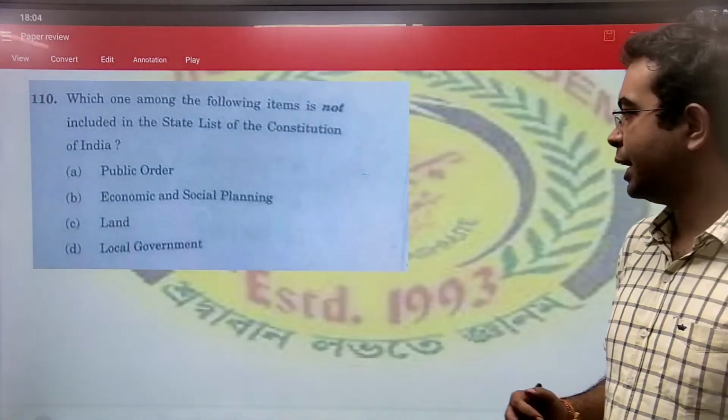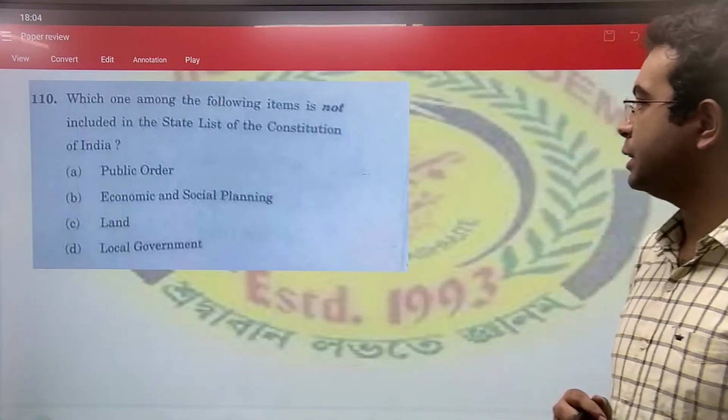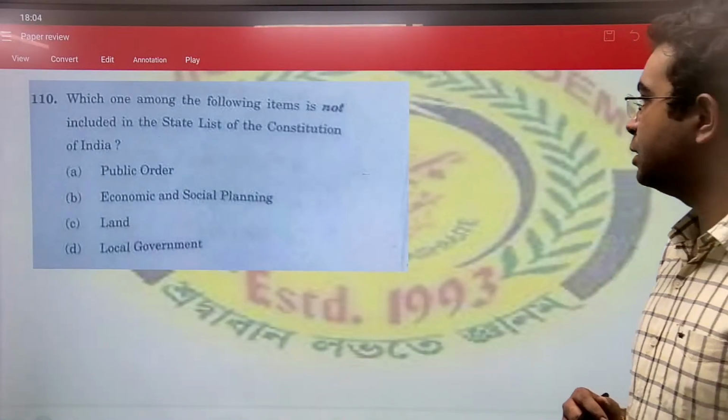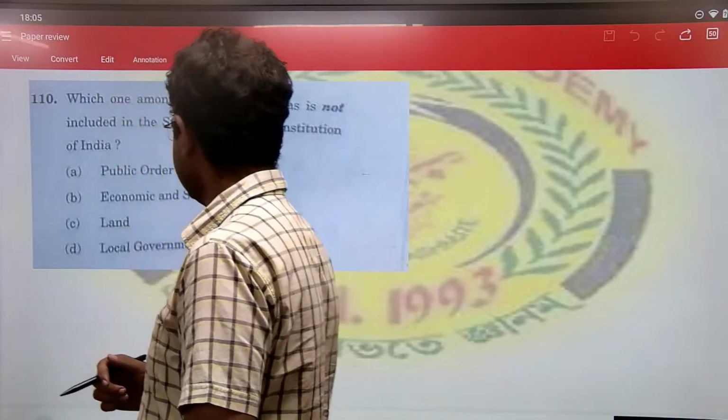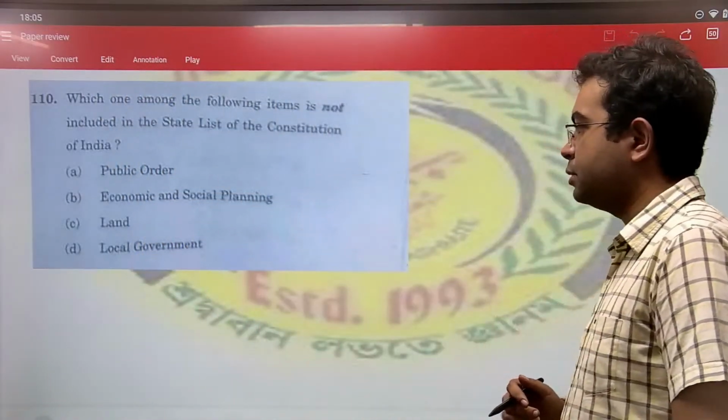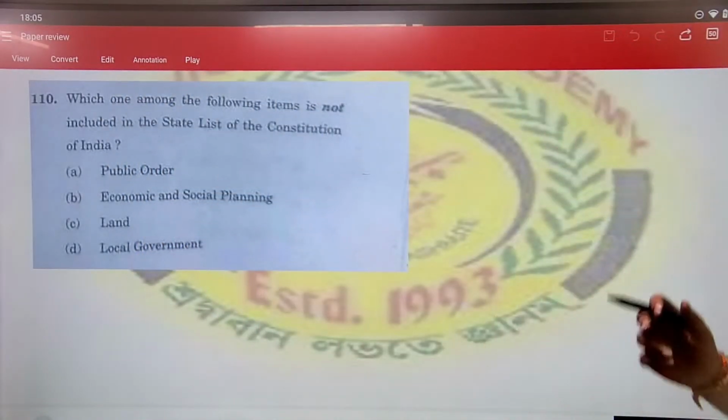Which one among the following items is not included in the state list of the Constitution of India? Public order, economic and social planning, land, and local government.